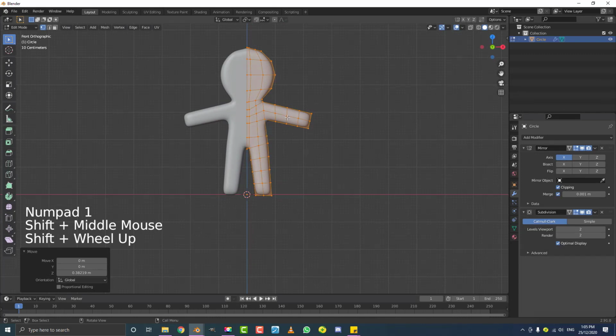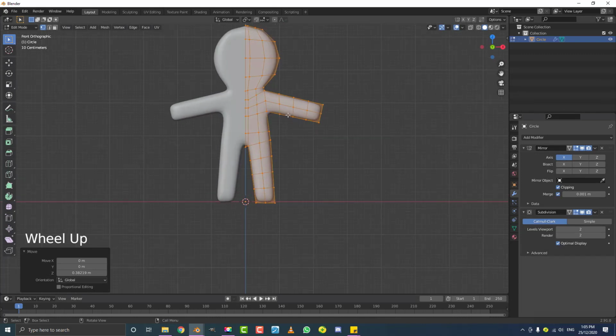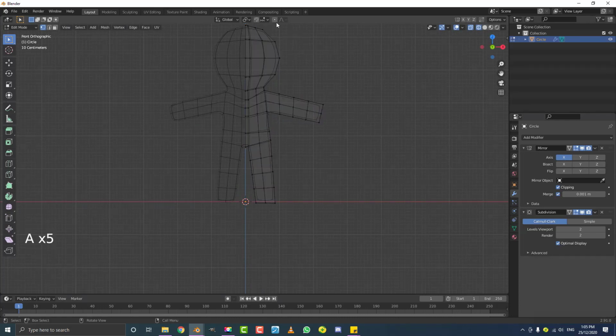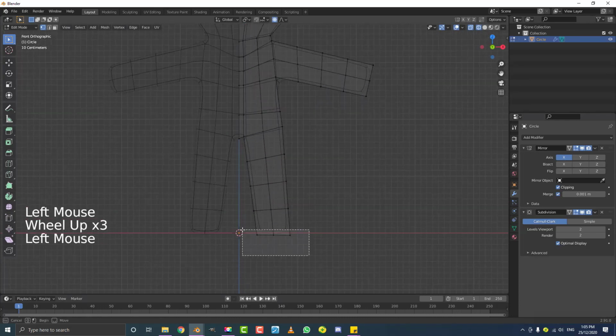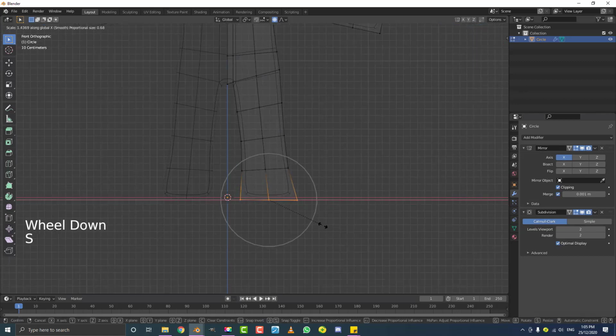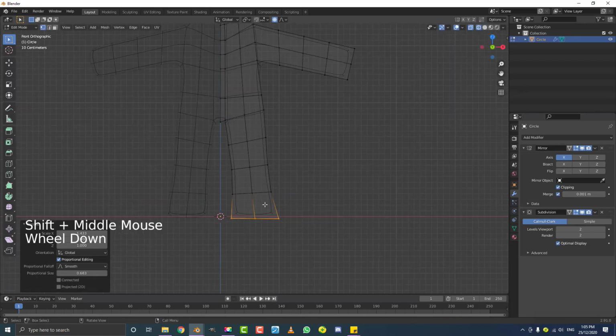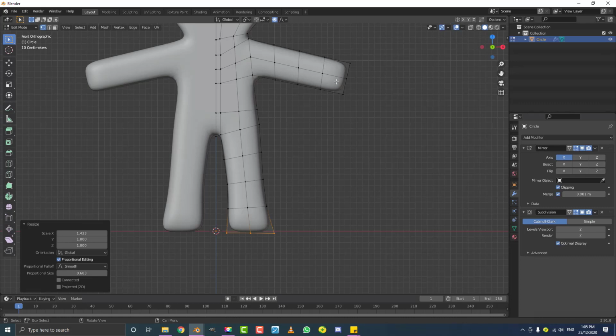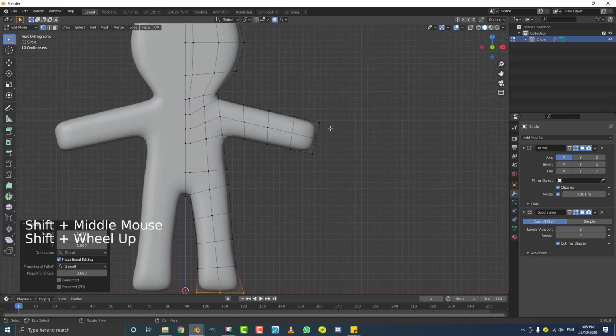So now we're going to just do some refining. So what I'm going to do is I'm going to hit Z to go into wireframe, deselect everything, enable proportional editing, and then I'm going to select these bottom vertices here. And then I'm going to go S, X, and scale them out in the X just a little bit like that. Just to add some dynamic to the bottom here to kind of give it a feel of a foot or something, so it's not just exactly perfectly the same length everywhere.